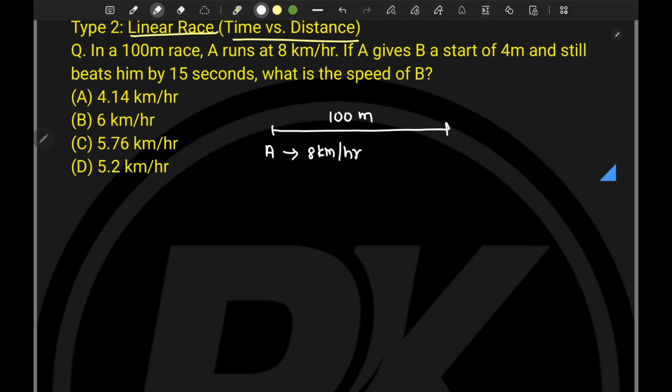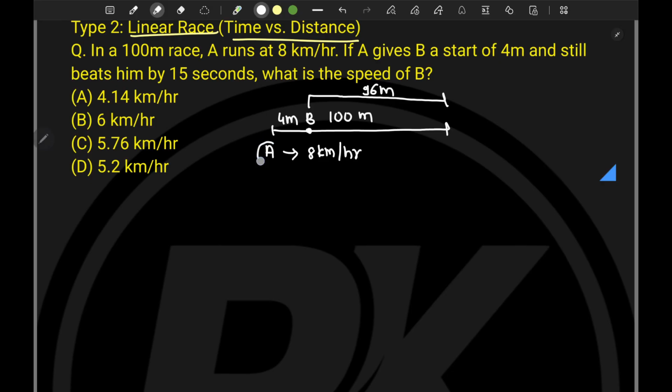If A gives B a start of 4 meter, now we have already seen this concept. If A gives B a start of 4 meter, that means B is somewhere here, right? And the distance between A and B is how much? 4 meter. That means ultimately B is going to cover how much distance? So 100 minus 4, so it will cover only 96 meter, right? So B is racing only for 96 meter, not for entire 100 meter. So this concept is clear, and still beats him by 15 seconds.